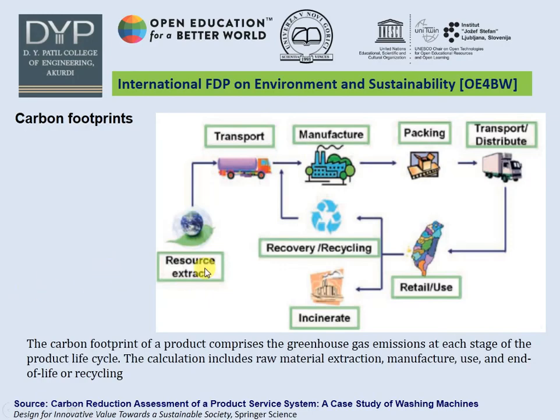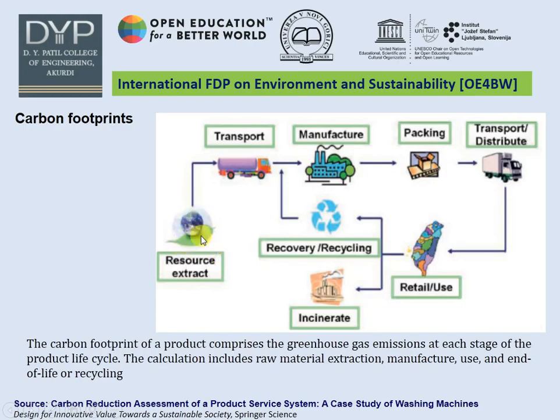Every product leaves a carbon footprint on the environment. It starts from the extraction of the raw material from the earth and goes up to the recycling of that product. Let us see the general flow diagram for any product.